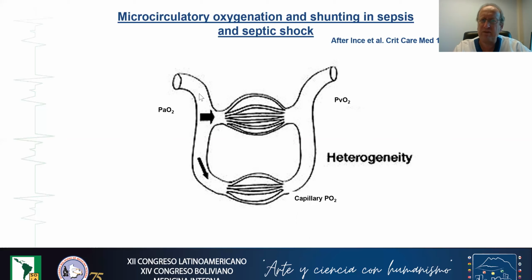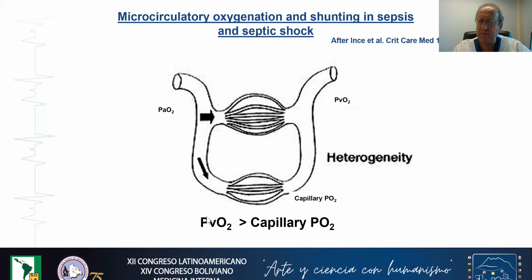In this context, the majority of the blood will go through the well perfused part of the tissue. And so in this context, if this part of the tissue is less perfused, the capillary PO2 will decrease to very, very low values.